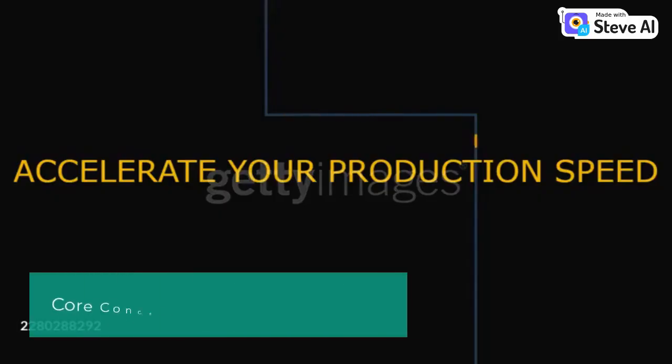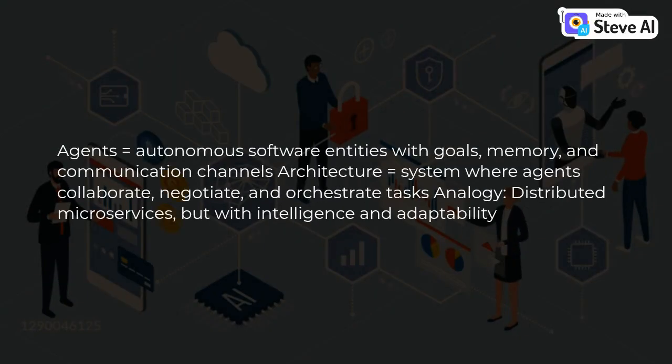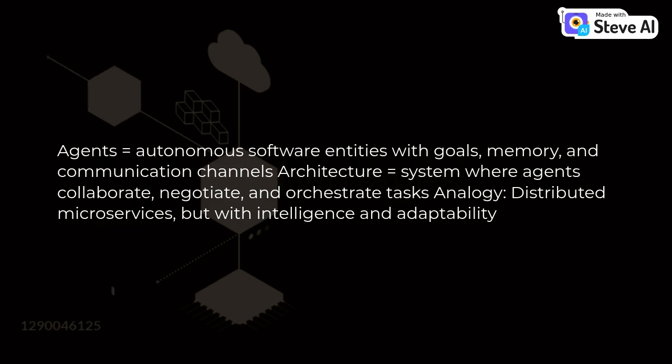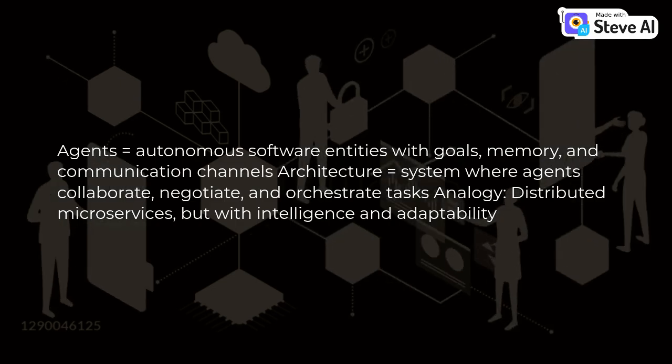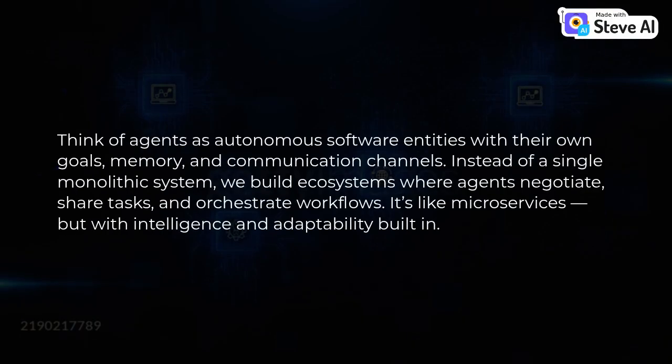Core concept. Agents equals autonomous software entities with goals, memory, and communication channels. Architecture equals system where agents collaborate, negotiate, and orchestrate tasks. Analogy: distributed microservices, but with intelligence and adaptability. Think of agents as autonomous software entities with their own goals, memory, and communication channels. Instead of a single monolithic system, we build ecosystems where agents negotiate, share tasks, and orchestrate workflows. It's like microservices, but with intelligence and adaptability built in.